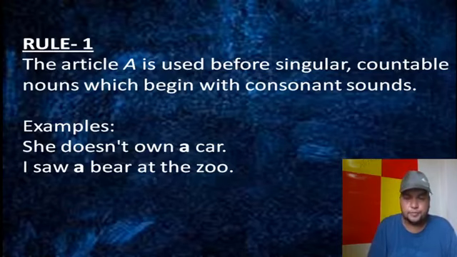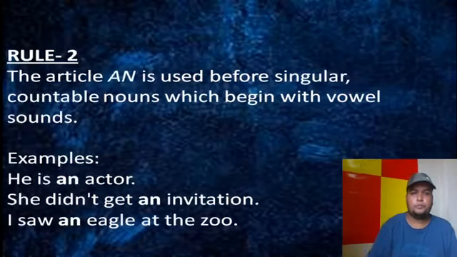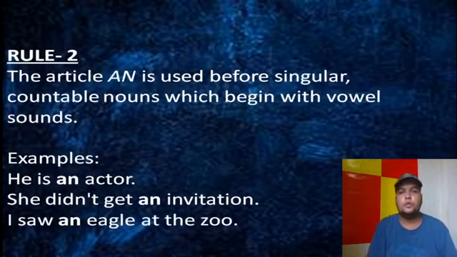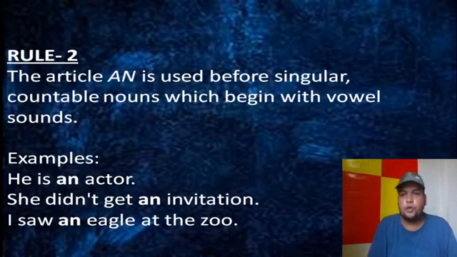Are you getting this? I think you got it. It's very simple. Let's move to rule 2. Rule 2 says the article an is used before singular countable nouns which begin with vowel sounds. The first rule we went through was about consonant sounds.